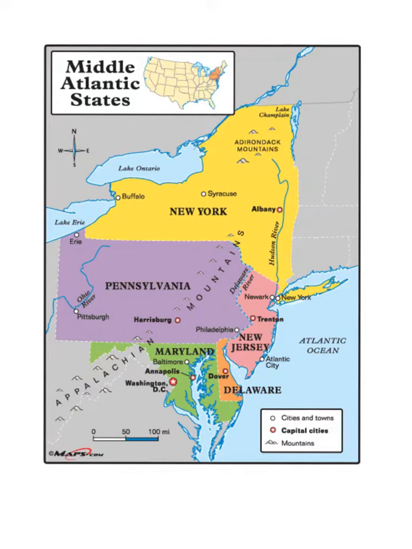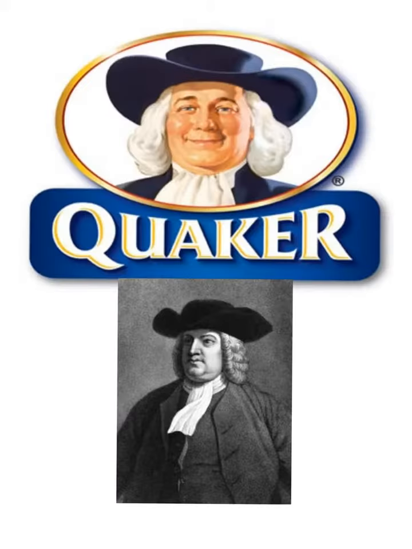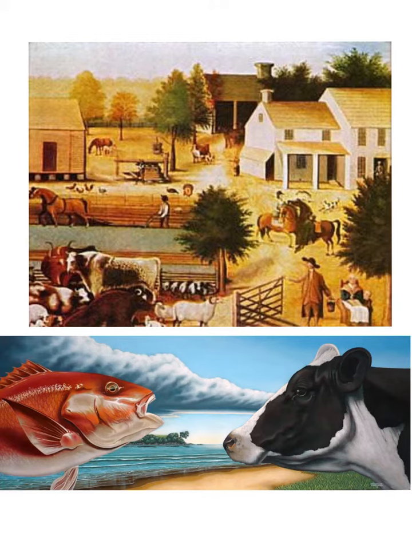The Mid-Atlantic region consisted of the colonies New York, Pennsylvania, New Jersey, Delaware, and not Maryland. This map is weird. Many types of people lived here, including farmers, workers, and Quakers. This region had many specializations, of which were livestock, grains, and fish.